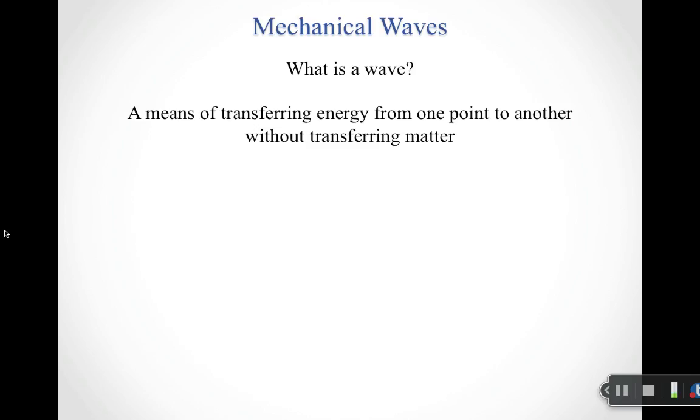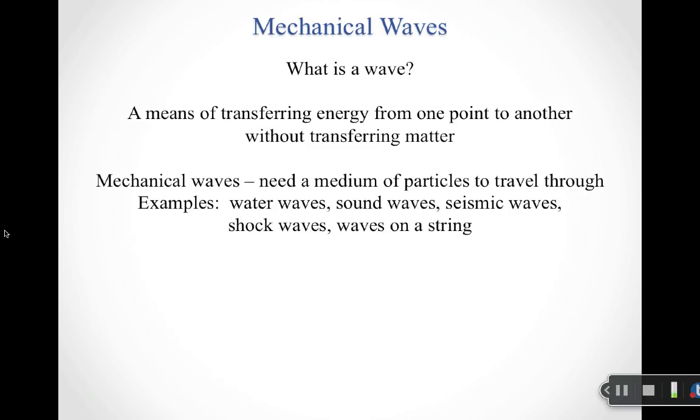So what happens in a wave is I'm able to send energy through a medium, and the way I send it through a medium is through the wave. So mechanical waves are one of two types, right? So at the most fundamental level, mechanical waves are the types of waves that need a medium of particles to travel through. And so these are most of the things we think of as waves.